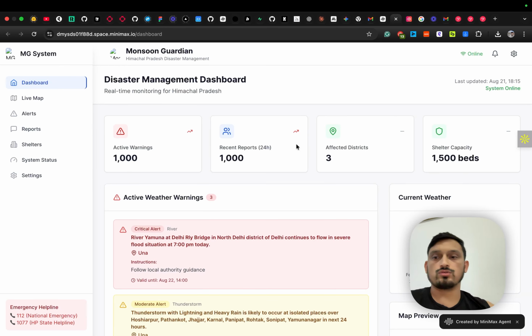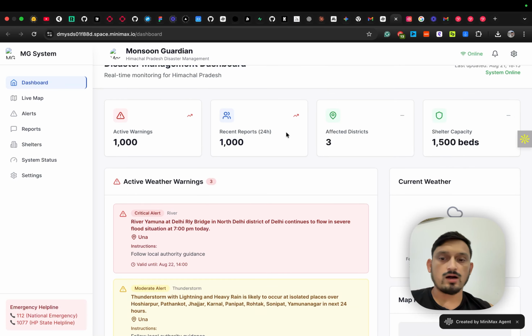Now let's go through the app. This is the dashboard. I have yet to fix the logo, but I think that's not the important part. You can see there are a few cards. The first card shows the active warnings, then certain reports. There are 12 districts in my state at the moment, and it is saying 3 districts are affected with a high volume of rainfall. Now it is also talking about shelter capacity.